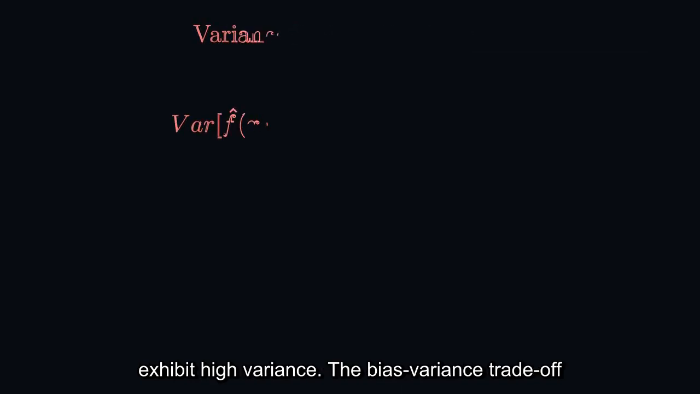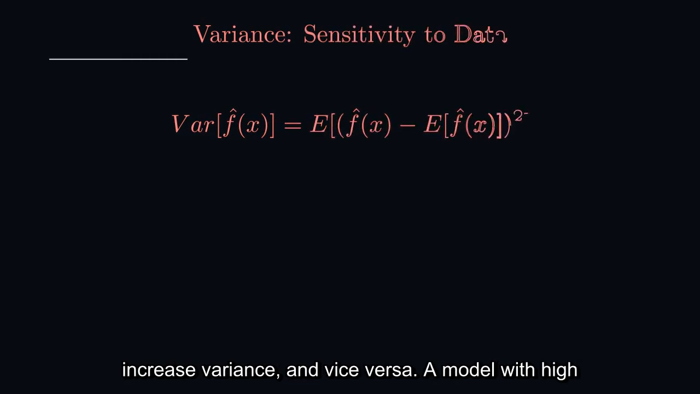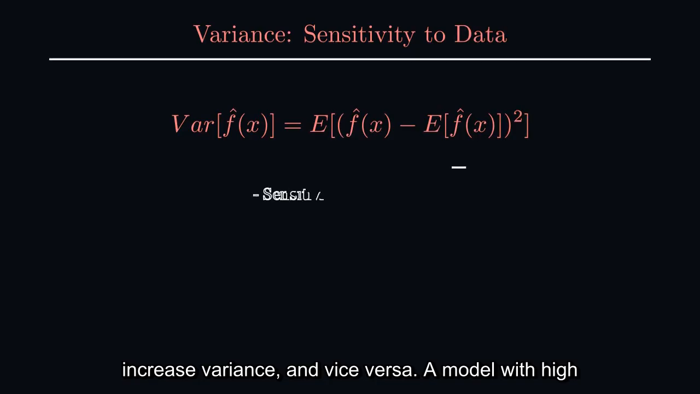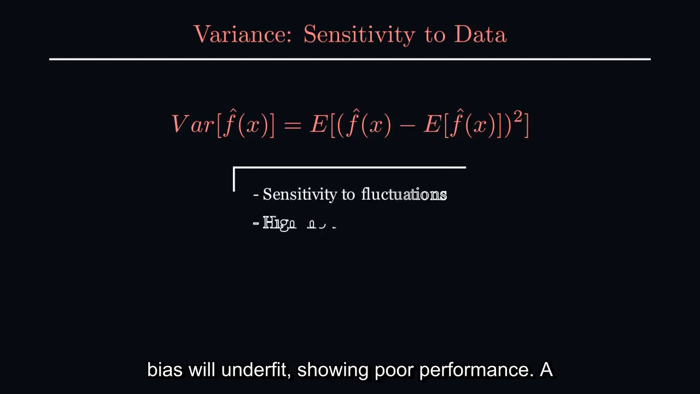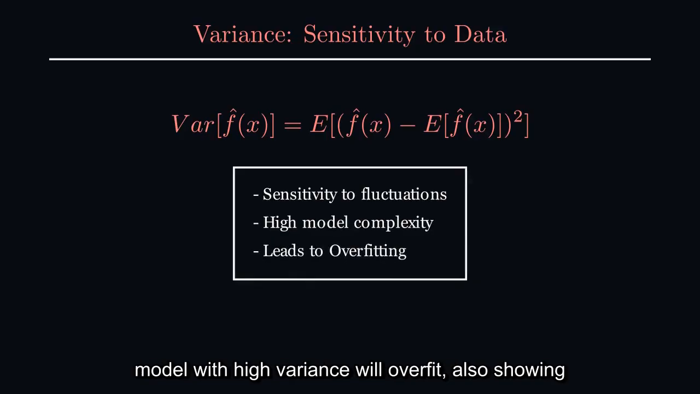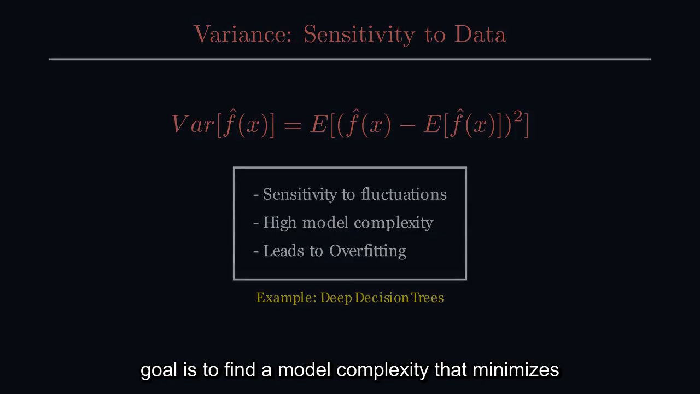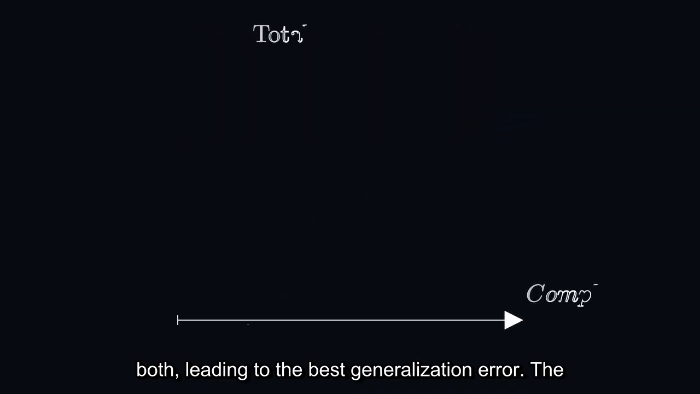The bias-variance trade-off dictates that as you decrease bias, you usually increase variance, and vice versa. A model with high bias will underfit, showing poor performance. A model with high variance will overfit, also showing poor performance, particularly on unseen data. Our goal is to find a model complexity that minimizes both, leading to the best generalization error.